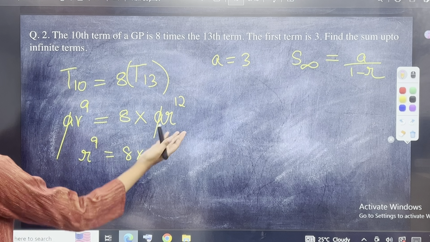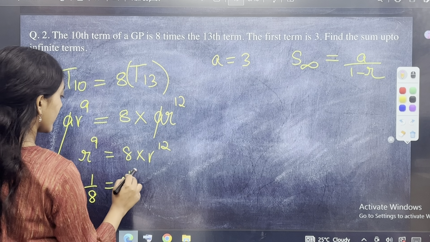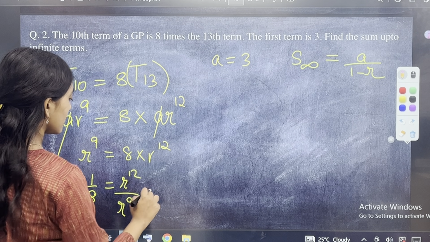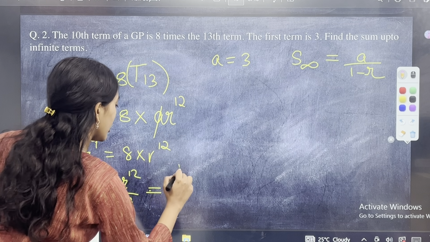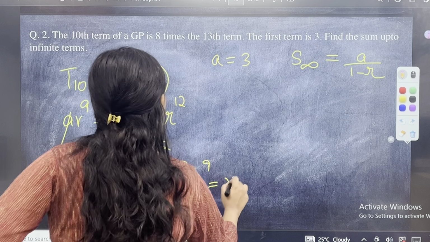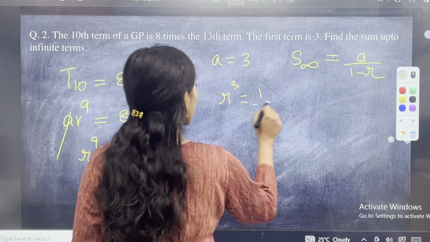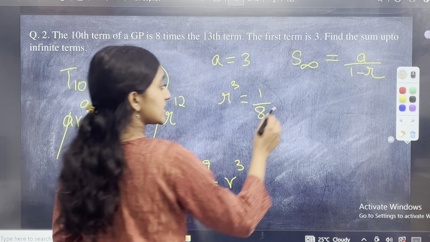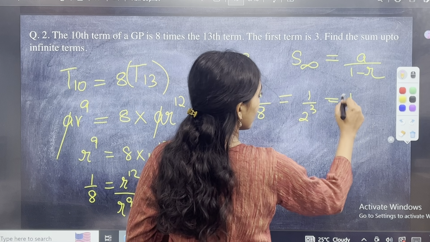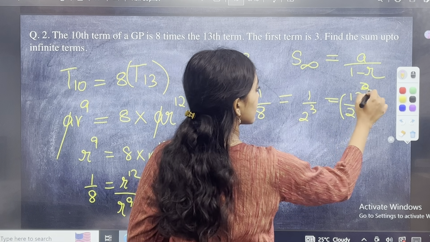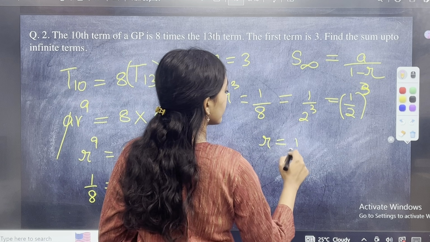12 बड़ा है, so we will try to move this below. So 1 by 8 is equal to R power 12 divided by R power 9, which is equal to R power 12 minus 9, which is equal to R cube. So basically you have R cube is equal to 1 by 8. 8 is basically 1 by 2 cube, which is 1 by 2 whole cube. Correct? So therefore, R cube is equal to 1 by 2 whole cube. So R is equal to 1 by 2.